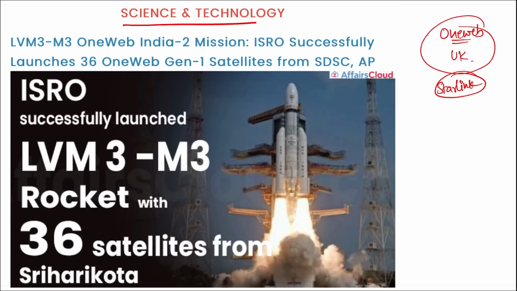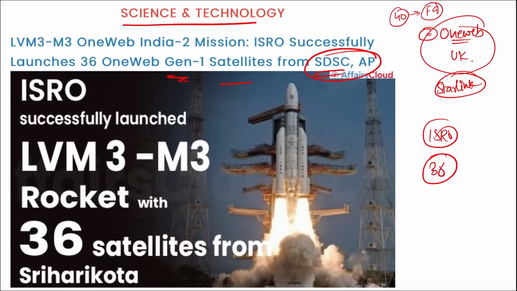Remember, recently OneWeb launched almost 40 satellites into space using a SpaceX Falcon 9 rocket. And now again there is news where OneWeb, using ISRO, has launched 36 OneWeb Generation 1 satellites from Satish Dhawan Space Center, Andhra Pradesh.